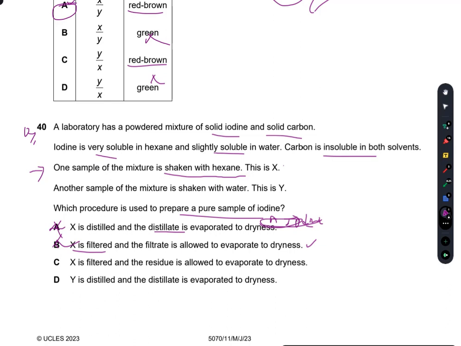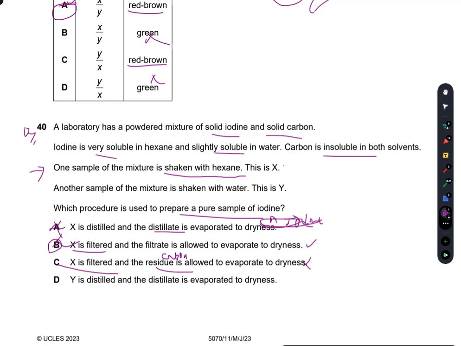So if I filter X first, then it will work as shown in B. If X is filtered and then the filtrate is allowed to evaporate to dryness, hexane will evaporate. The intermolecular forces formed between iodine and hexane molecules as a result of solute-solvent interaction would diminish a lot, and this will allow us to get a pure sample of iodine. So I think B will work definitely. If X is filtered and the residue, now the residue is carbon. We do not have to get carbon. Carbon is allowed to evaporate to dryness. No, this will not help us again.